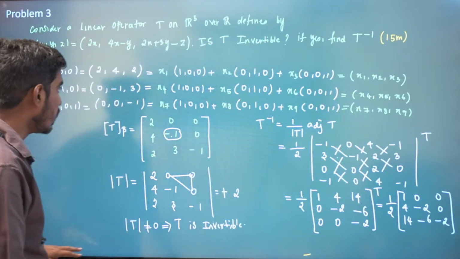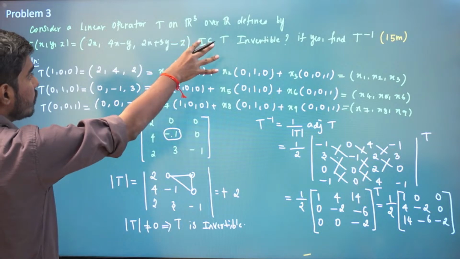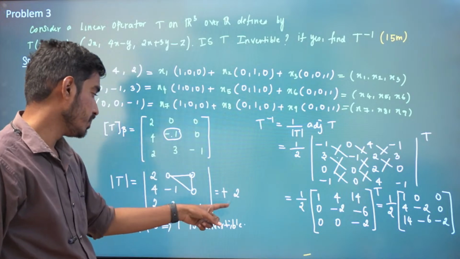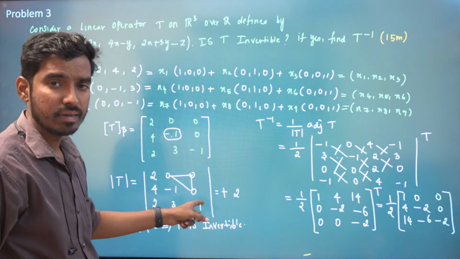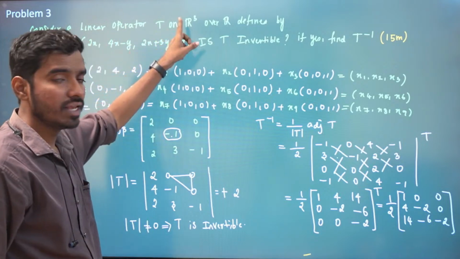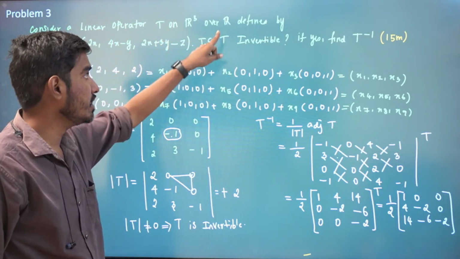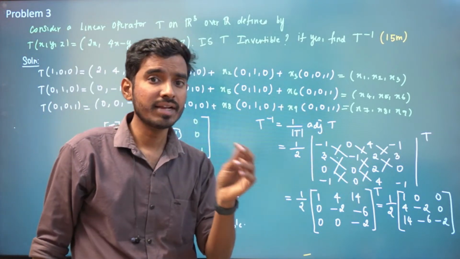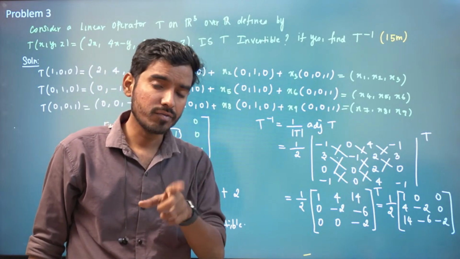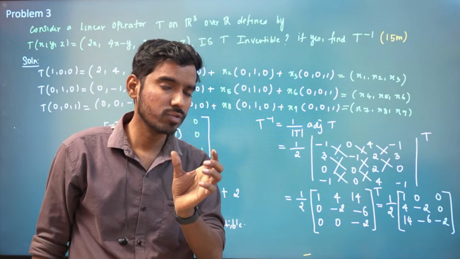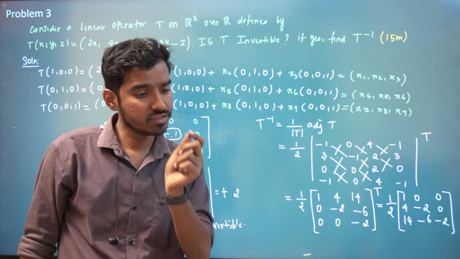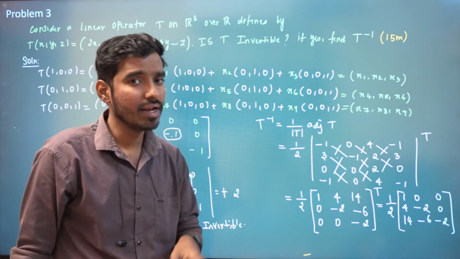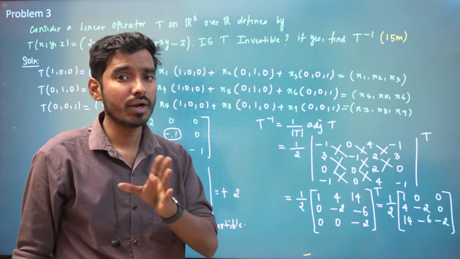But here you can see, is the matrix invertible? Yes, it is invertible because our rank is equal to 3. If your rank is 3, rank plus nullity is the dimension of R3, which is 3. So rank plus nullity is equal to 3. That means nullity has to be 0. Nullity 0 means dimension of null space is 0. Dimension of null space is 0 means only the 0 vector is there. That means 0 is the only one mapping to 0. That means it will be 1 to 1. Right? And for finite dimensional vector space, 1-1 implies onto.